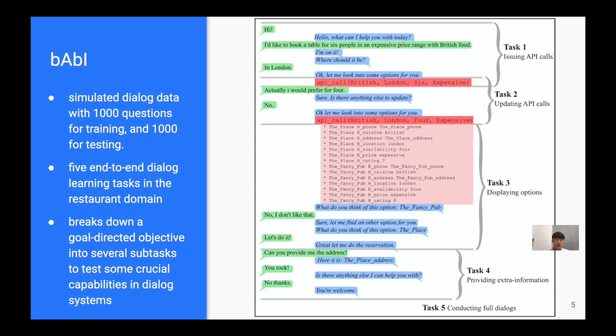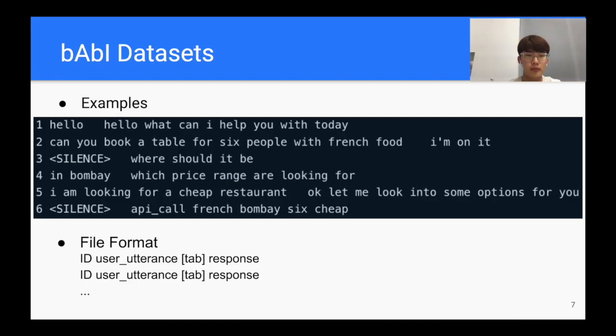Each subtask is sequential. The following figure is part of the training dataset of bAbI. The IDs for a given dialog start at 1 and increase. When the IDs in a file reset back to 1, you can consider the following sentences as a new dialog. When the bot speaks 2 times in a row, the special token silence is used to fill in the missing user utterance. The goal of the task is to predict the bot utterance, which can be sentences or API calls. Here is an example of the dialog.